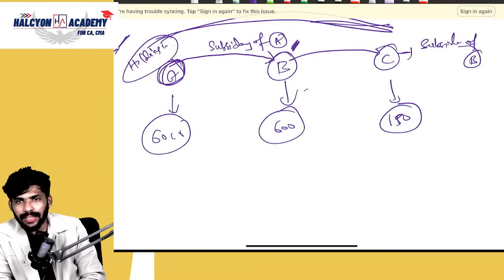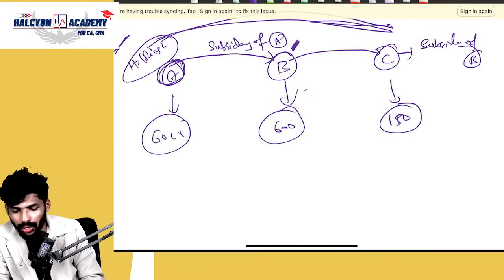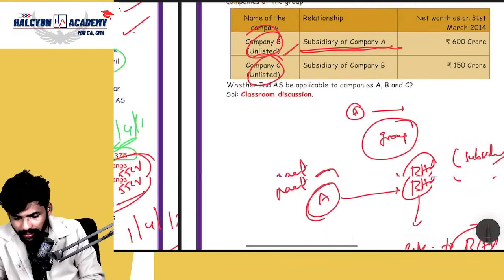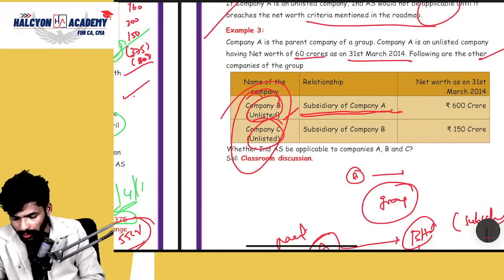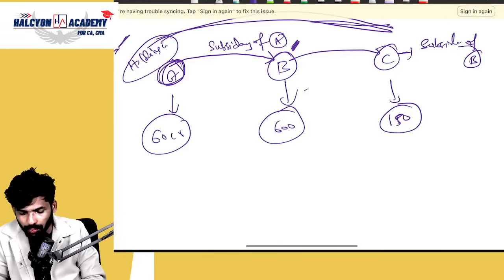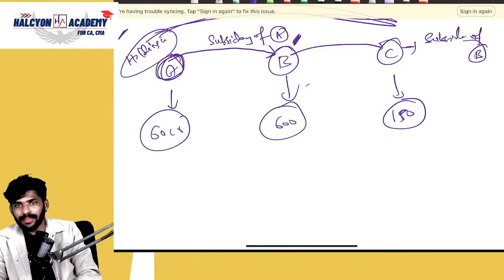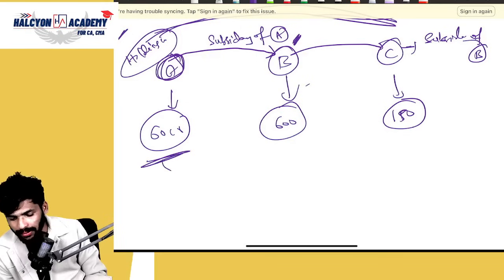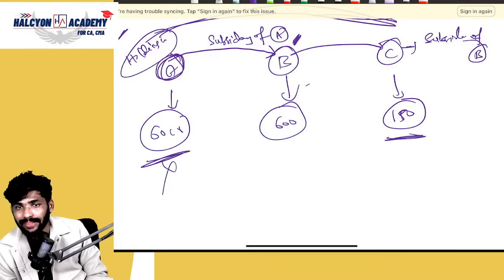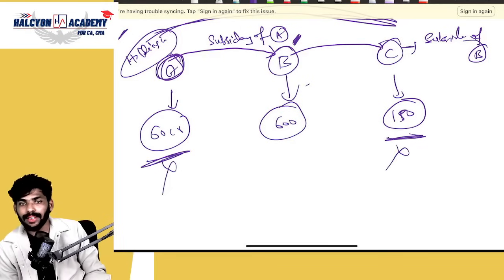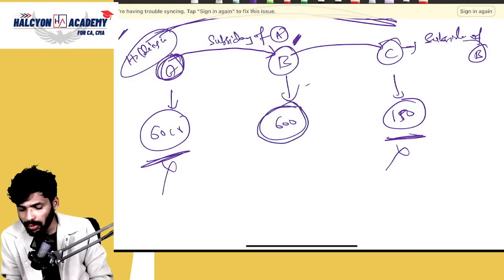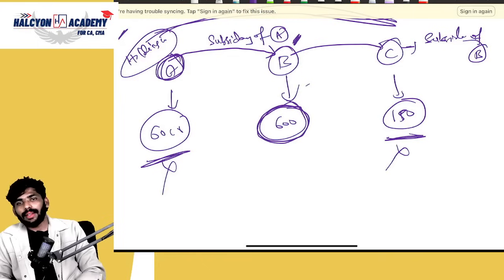First of all, you need to check the net worth, correct or not? Are all of them unlisted, or is there any listed company? You can check in the question. Everyone is unlisted only. Okay, very good. Now, please check the net worth. Is this 60 covered under the net worth criteria or not? Not covered. Is this 150 covered or not? Not covered. Then, in the roadmap, which company is covered? B Limited, correct or not? Yes, because the net worth is 600 crores.